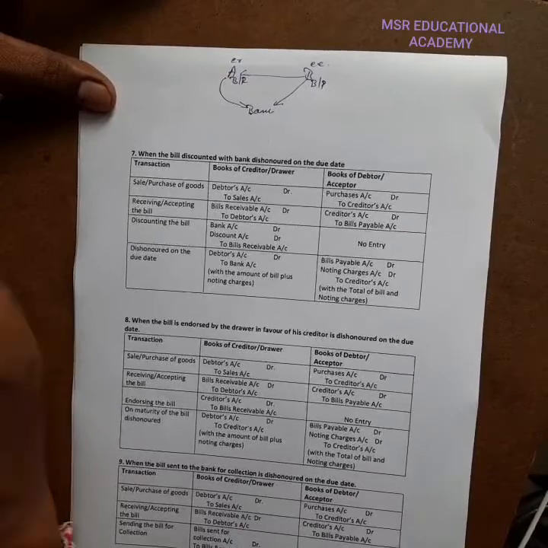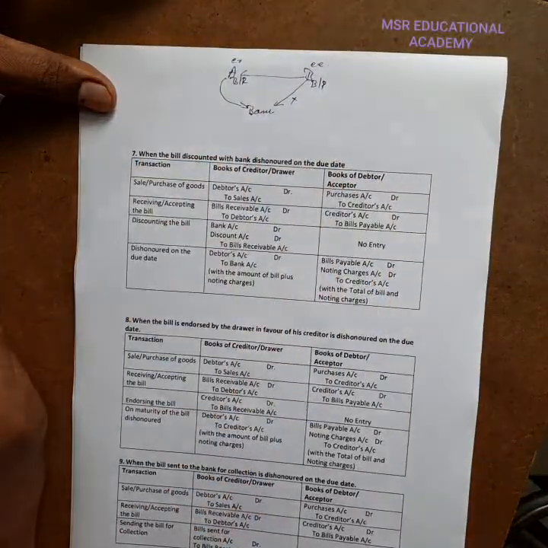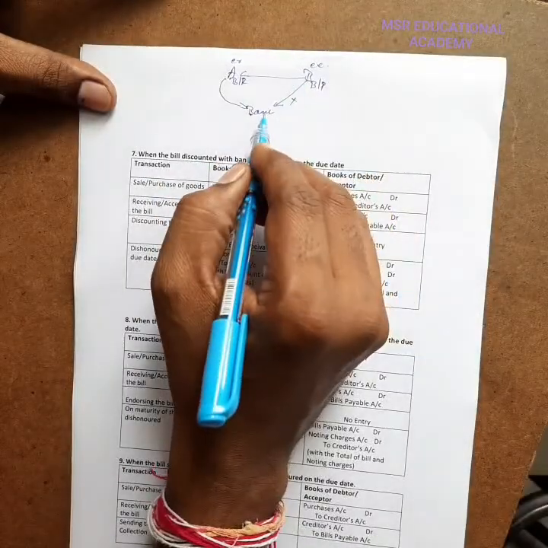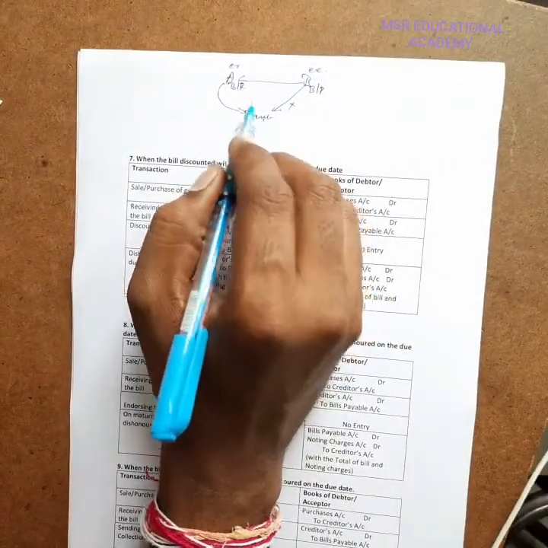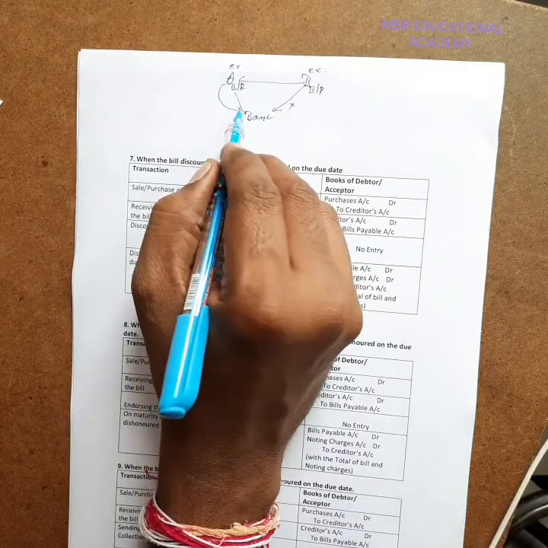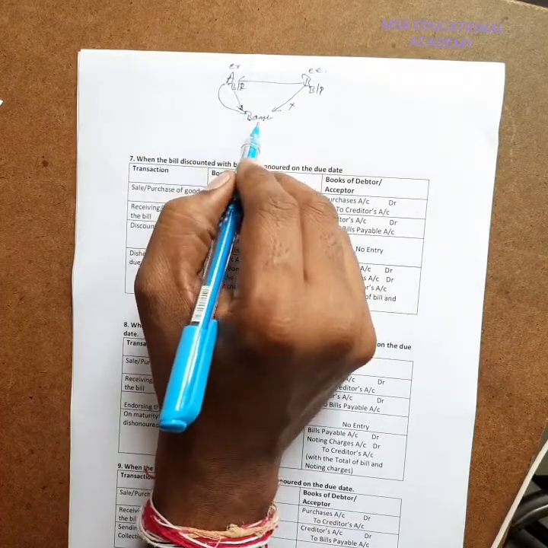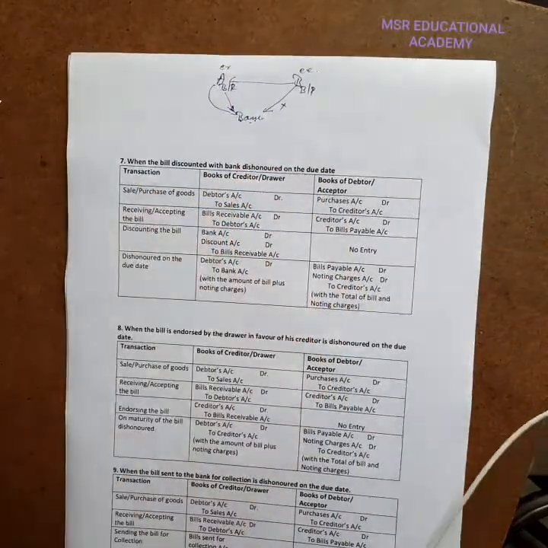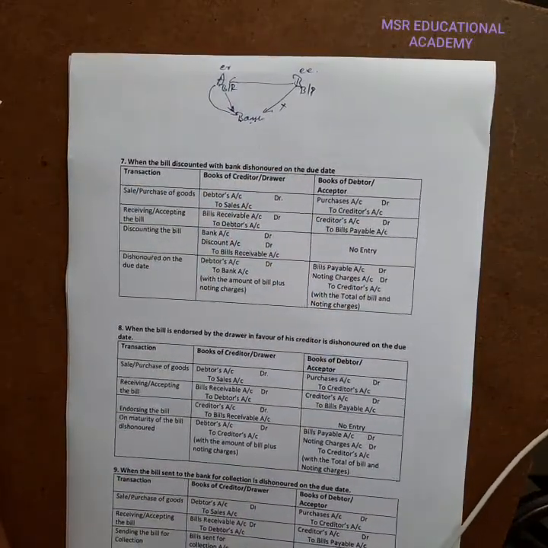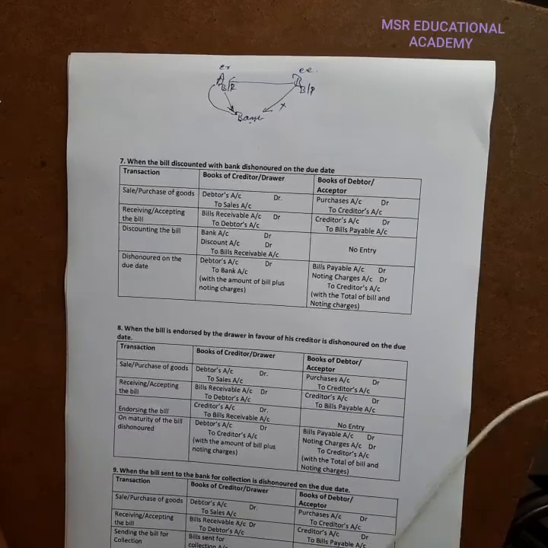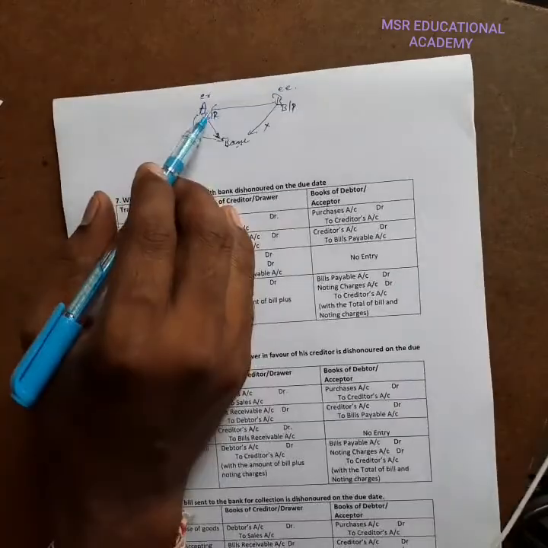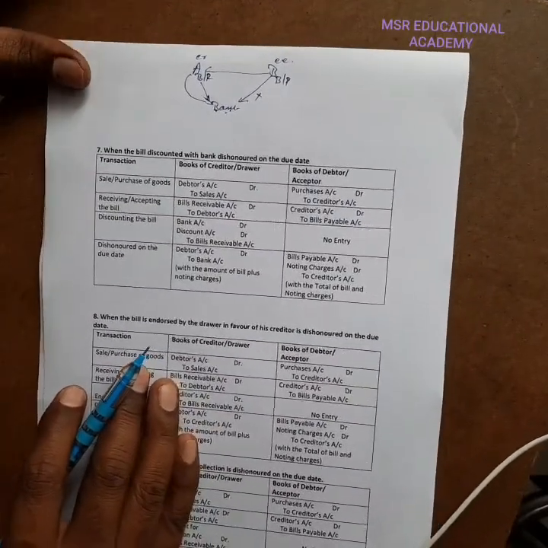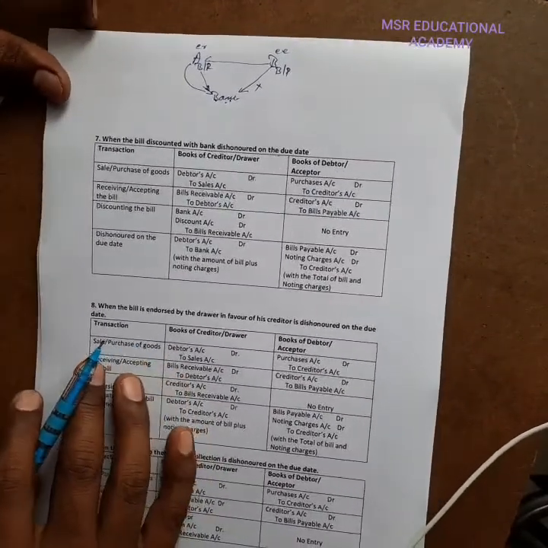If B does not pay the amount on the bill to the bank on the maturity date, then B is liable to pay. B has to pay the bank on the maturity date. That is the key point here. If it is a bill discounted and dishonored, then A only has to pay the bill amount on that date.